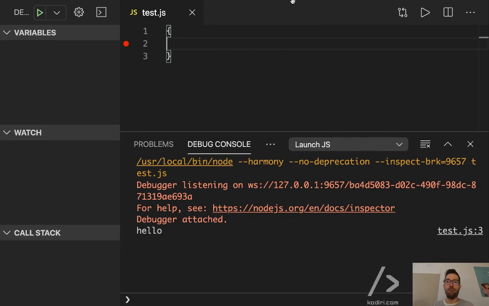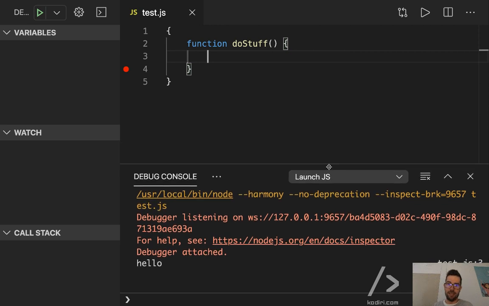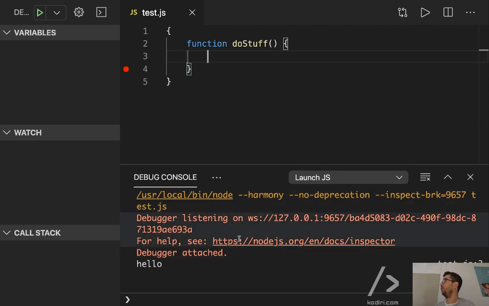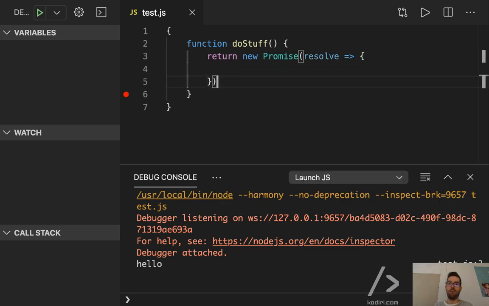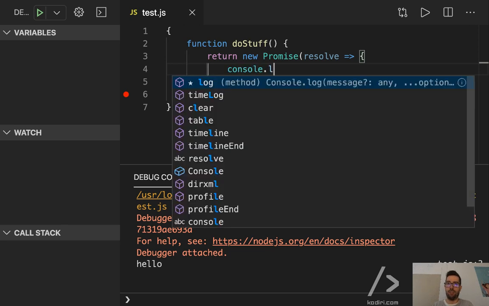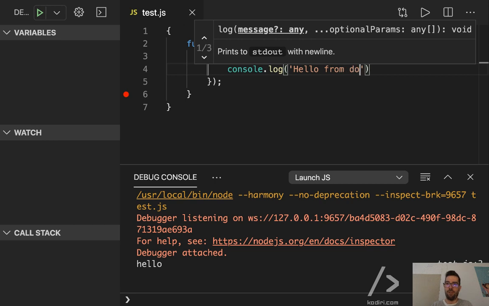All right, so we already know how to deal with asynchronous JavaScript when talking about promises and callbacks. Let me present you the promises example again. Just a very simple snippet. So function doStuff, and as you remember, what we did a few minutes ago is I will remove these errors in the future. These are not even errors, it's just a bit annoying, right? So return new Promise, and then that's what we've done before, right? Here we do whatever. So we can do console.log hello from doStuff one.